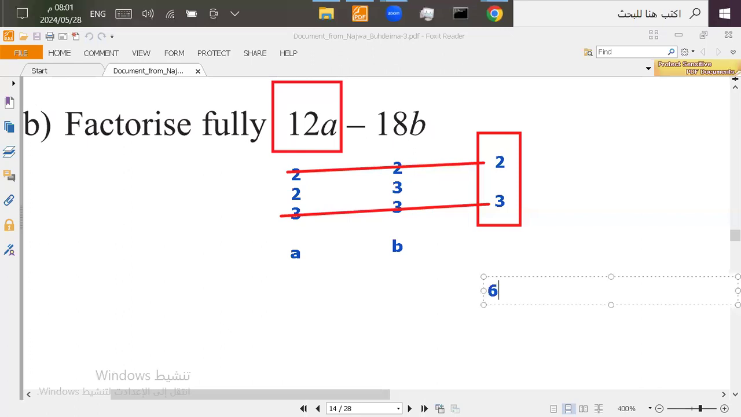We write it here, and then we open a bracket. Inside the bracket, we take a look at the first group. We find it's 2A, so it's going to be 2A. And then we put the sign, minus, and then the next group will be 3B. We write 3B. And this is how you factorize fully. Make sure that you have nothing in common inside the brackets. That's the meaning of factorize fully. Now let's move on to the next question.